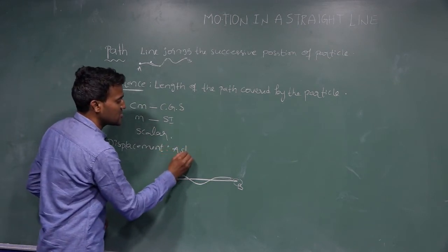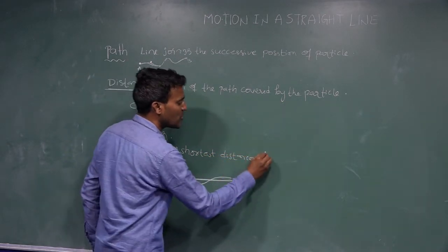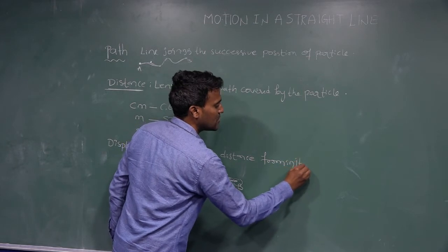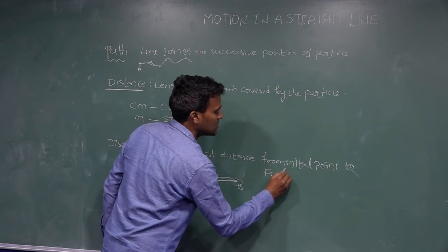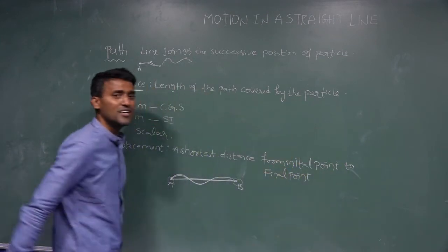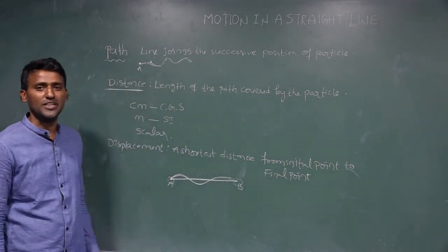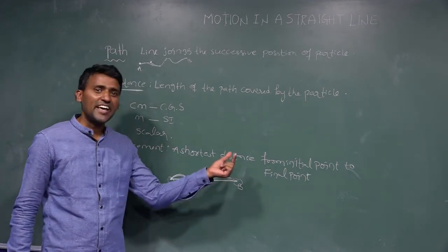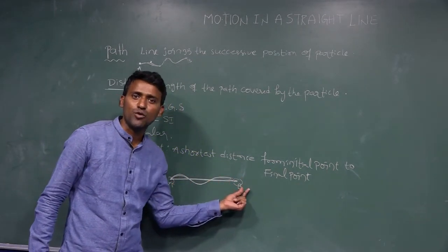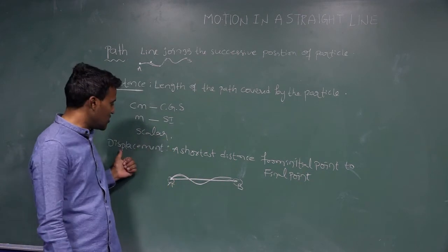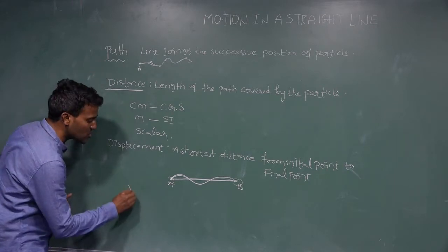A shortest distance from initial point to final point is called displacement. In this definition, I gave the direction from initial point to final point. So displacement has magnitude and direction. So displacement is a vector quantity.